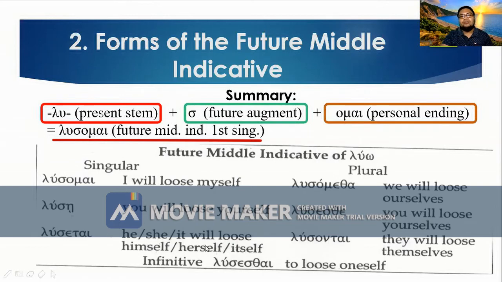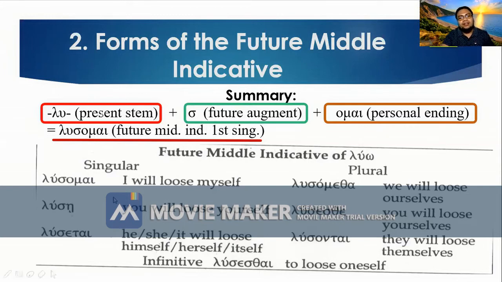Lusetai, he, she, it will lose himself, herself, or itself. In the plural, first person, lusometha, we will lose ourselves. Second person, lusesthe, you will lose yourselves. And lusontai, they will lose themselves. And of course, in the infinitive, it is lusesthai, to lose oneself.